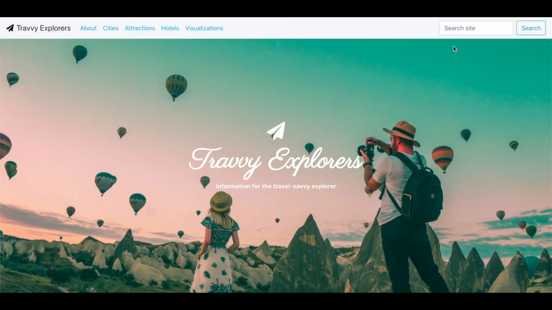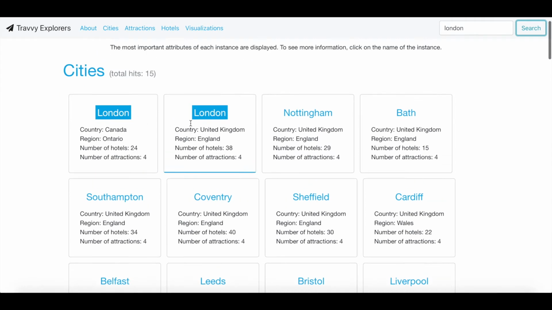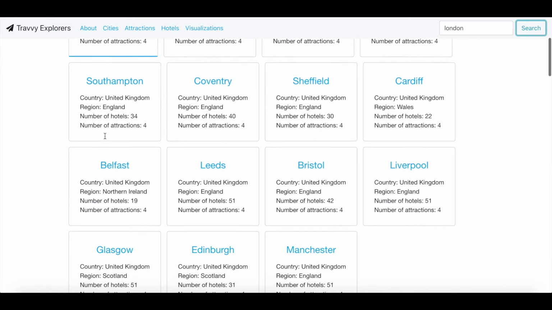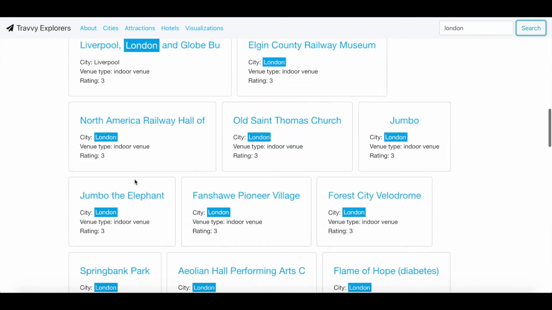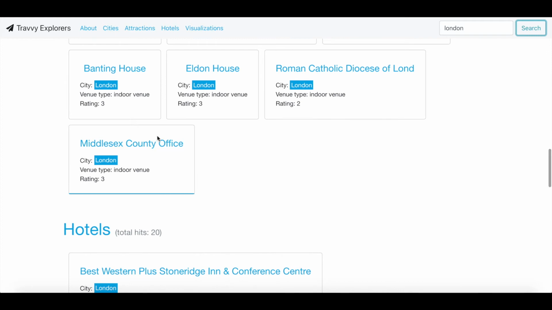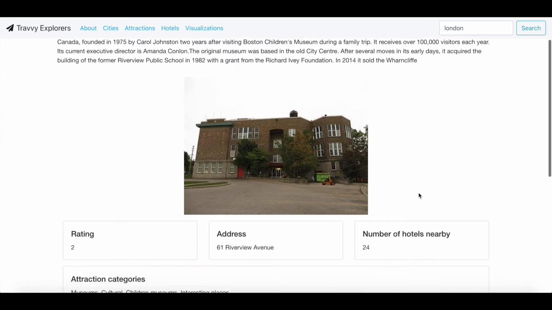You can also use the search bar at the top right to put in a query parameter such as London. When you click the search button, we use this third-party library called Algolia, which really quickly searches through all of the attributes for all of our models and looks for that query parameter that you just gave it. And so we have our cities, attractions, and hotels. If you want to look at an instance of one of these items, for example, let's go here, it'll take you to the instance page.